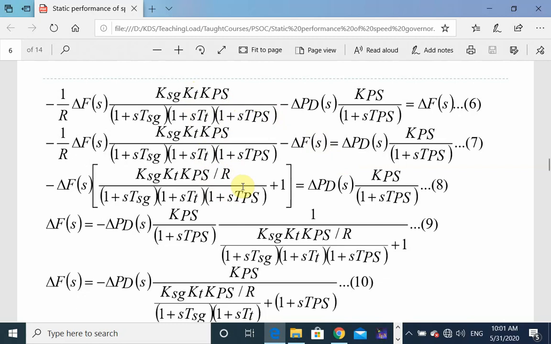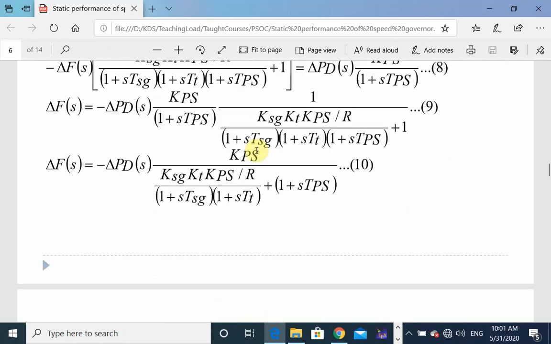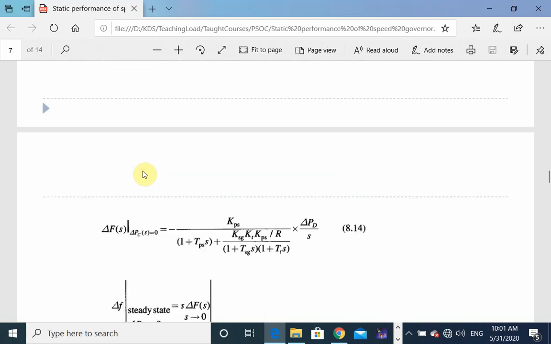I have myself obtained these steps by typing on paper, and then I converted them to the PowerPoint representation. So ultimately what I will get is delta Fs. So delta Fs is obtained as follows.